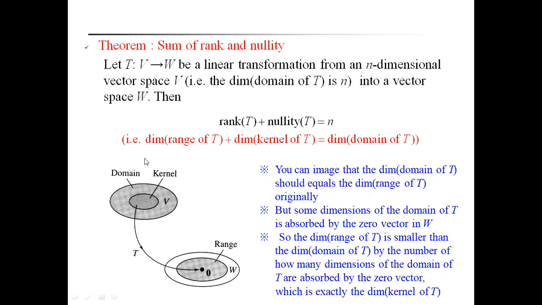Because T is a mapping from V to W, we have to remember the kernel of T here and the range of T here. The number of elements in the kernel of T is called the nullity of T. The number of elements in the range set of T is the rank of T. Therefore, first find the rank of T and the nullity of T. The sum of rank of T plus nullity of T is equal to the number of elements in the vector space V.